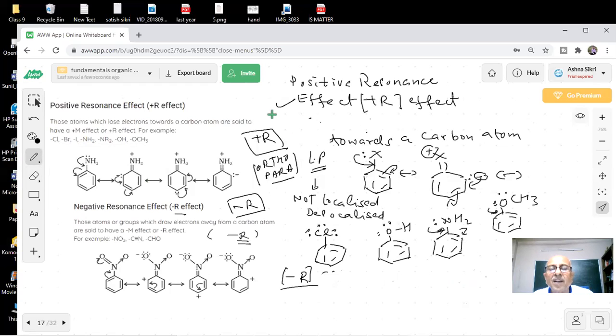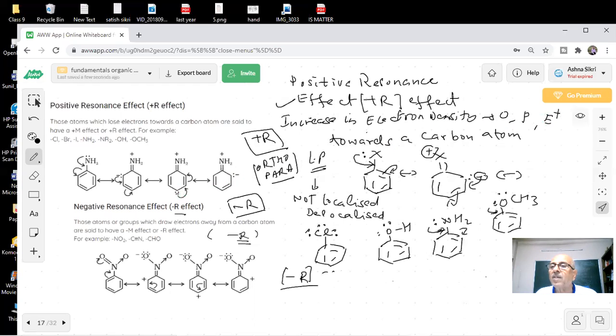you are saying that with plus R effect on the benzene ring, there is an increase in electron density at ortho and para positions. So the coming attacking reagent, what type of attacking reagent will come here? Sir, electrophile, E plus. And it will get attached at ortho or para position.